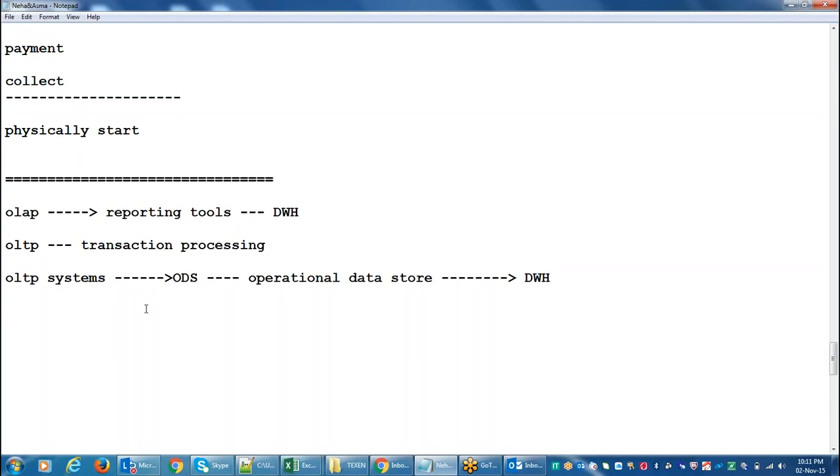So here what they will do, they will load all the data into the ODS system. They will go and check all the transactions in the ODS system. It's also a small-size data warehouse, right? So all the related information will be there, all the source systems information will be there. They will take the report from that particular ODS system. At that particular time, at that particular ATM, is there any issue? They will have a look, right?